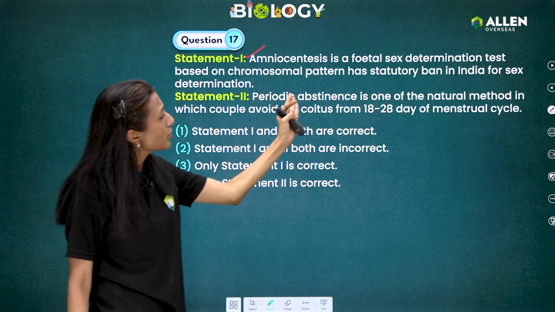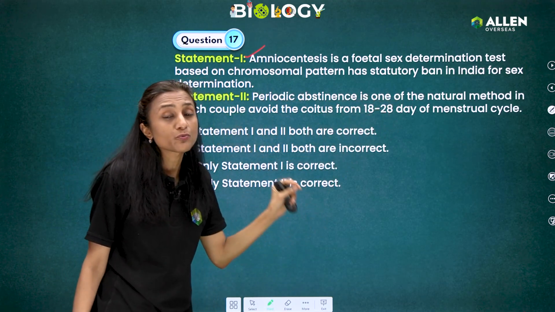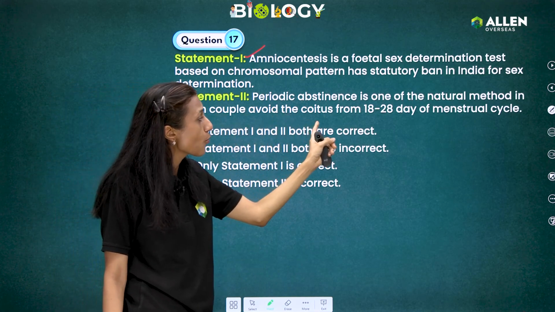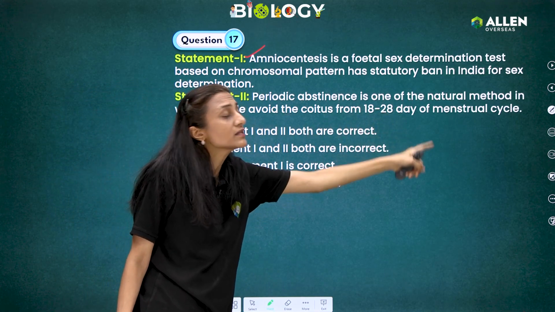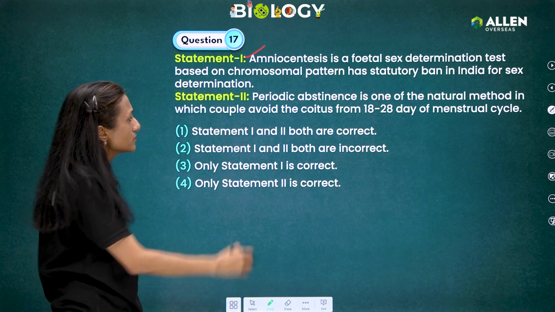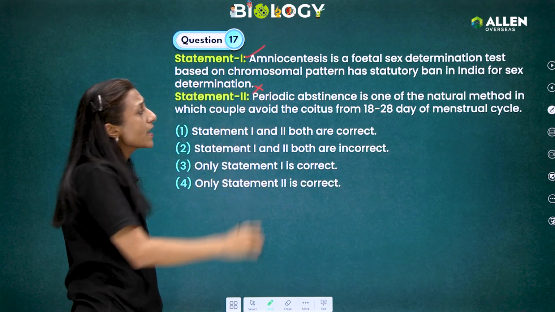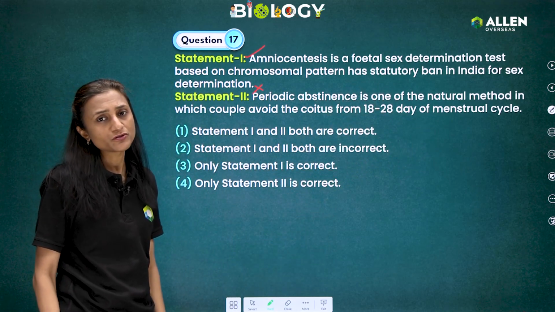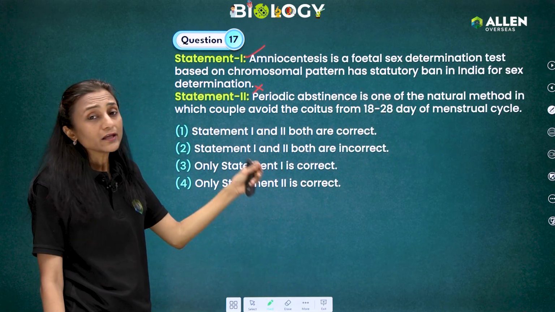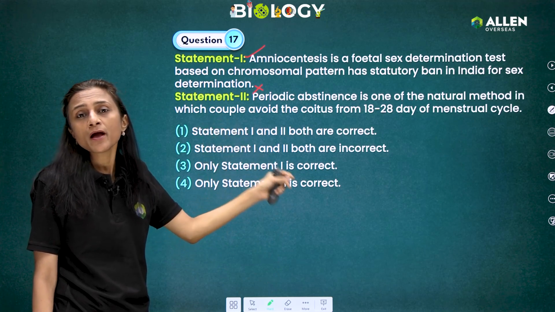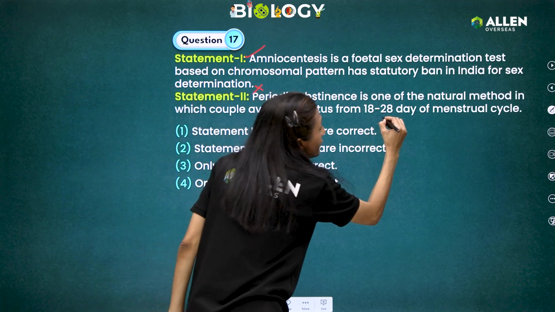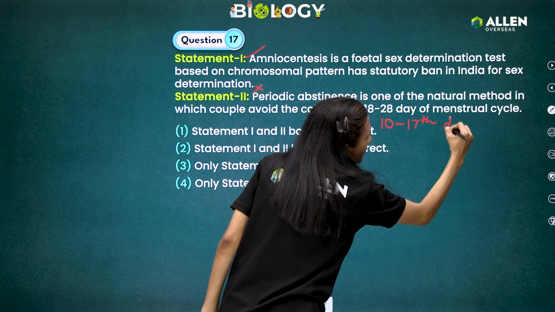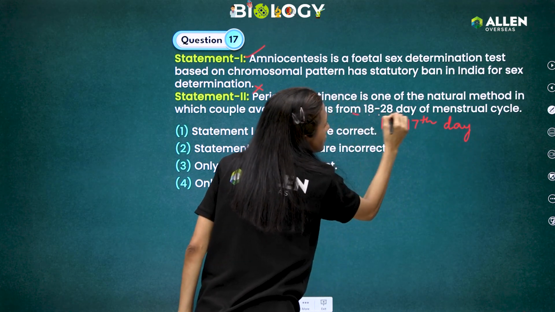Next. Periodic abstinence is one of the natural methods in which couples avoid coitus from the 18th to 28th day of the menstrual cycle. This is a wrong statement. Periodic abstinence is one of the natural methods of contraception, that's correct, in which couples abstain from having sex from the 10th to 17th day of the menstrual cycle, and not 18 to 28 days.